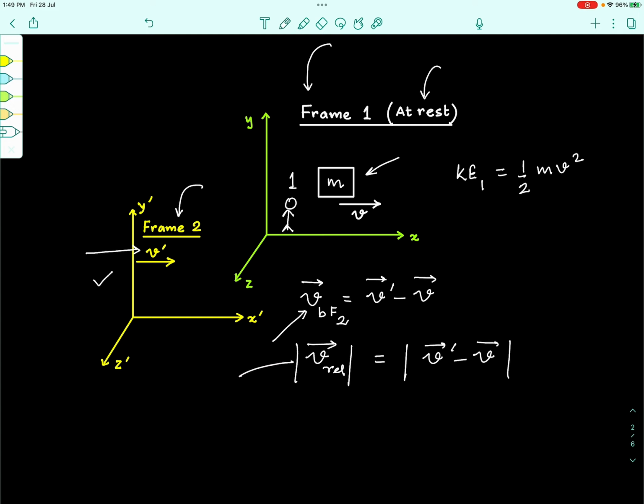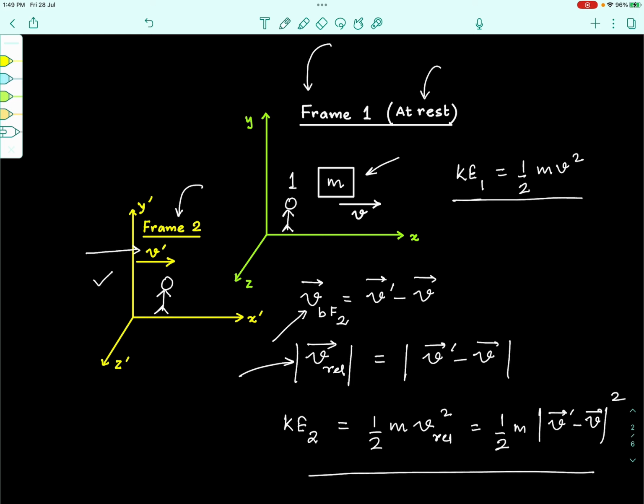So, it is this value of speed that you will use to find out the kinetic energy of the same block when observed by an observer who is standing in the frame 2 now and observing the block. So, can we say that the kinetic energy from the frame 2 will be half m into v relative squared, which will be half m into mod of v dash minus v whole squared. So, see that the two kinetic energies are different. Kinetic energy depends upon the frame from which it is being calculated.